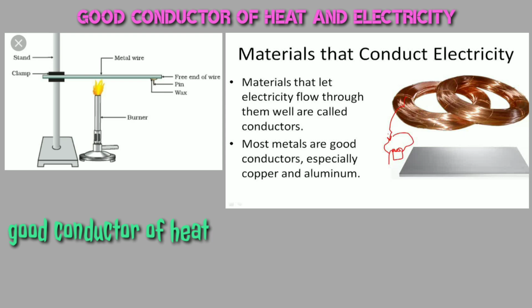When we start heating the first end of the iron rod, after some time we will see that the other end of the iron rod also gets heated. Why? Because the iron nails which we have attached start falling down one by one. This shows that yes, the iron rod is a good conductor of heat.